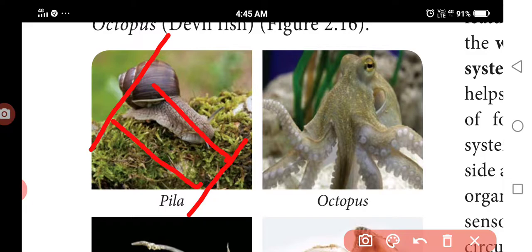The special character is hemocyanin. The blood contains hemocyanin, a copper pigment, which is the respiratory pigment of phylum Mollusca. It is dioecious, and the veliger larva is formed indirectly.